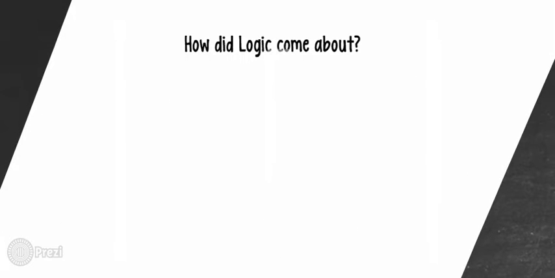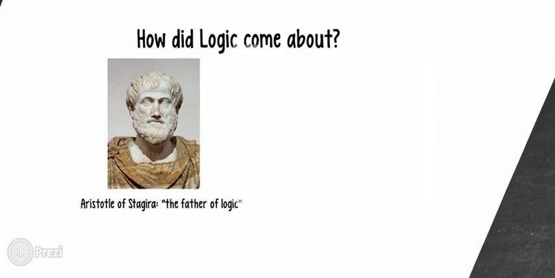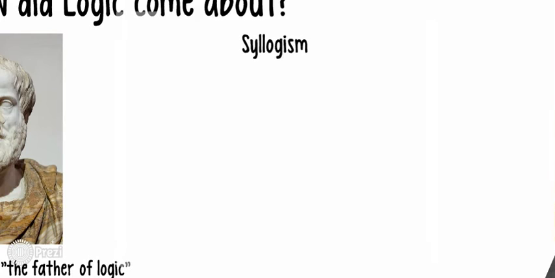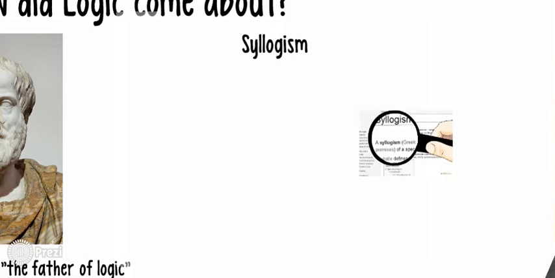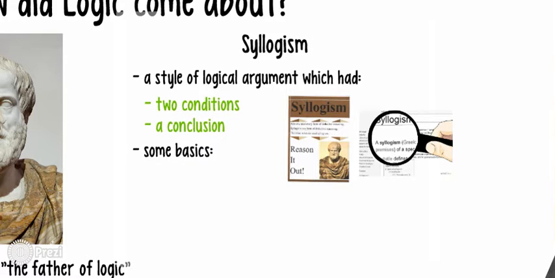How did logic come about? Aristotle of Stagira was also known as the father of logic. He came up with something called a syllogism. A syllogism is a style of logical argument which had two conditions and a conclusion. It also came with some basic rules.